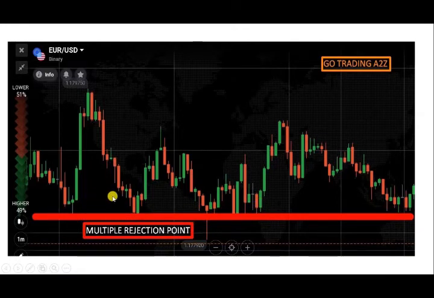So if you find these kinds of levels, you can take a trade, but you must also know that these levels are not the complete setup; they are only signals you need to consider. So you need to consider the price action also.